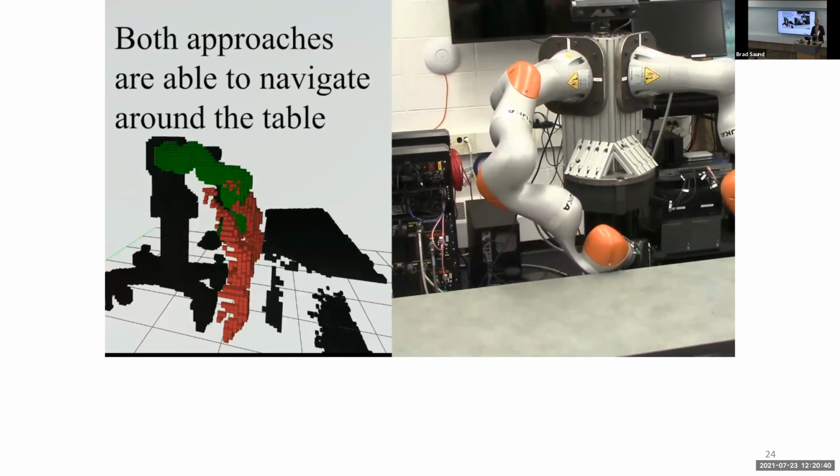If instead we use the collision hypothesis sets approach, initially it looks similar, and the robot's moving around, bumping into things, building up these sets. But even though we make the same, very similar two contacts on the sides, by storing it as this representation, we recognize there is some chance that it can make it through the middle, so the robot's able to reach the goal.